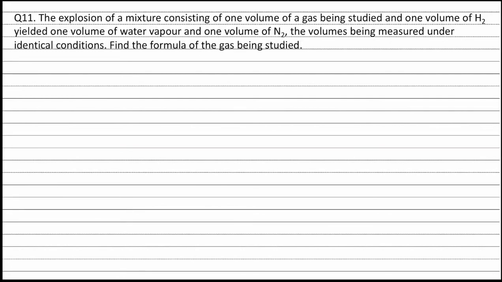Question 11. The explosion of a mixture consisting of 1 volume of a gas being studied and 1 volume of hydrogen yielded 1 volume of water vapor and 1 volume of nitrogen, the volumes being measured under identical conditions. Find the formula of the gas being studied.